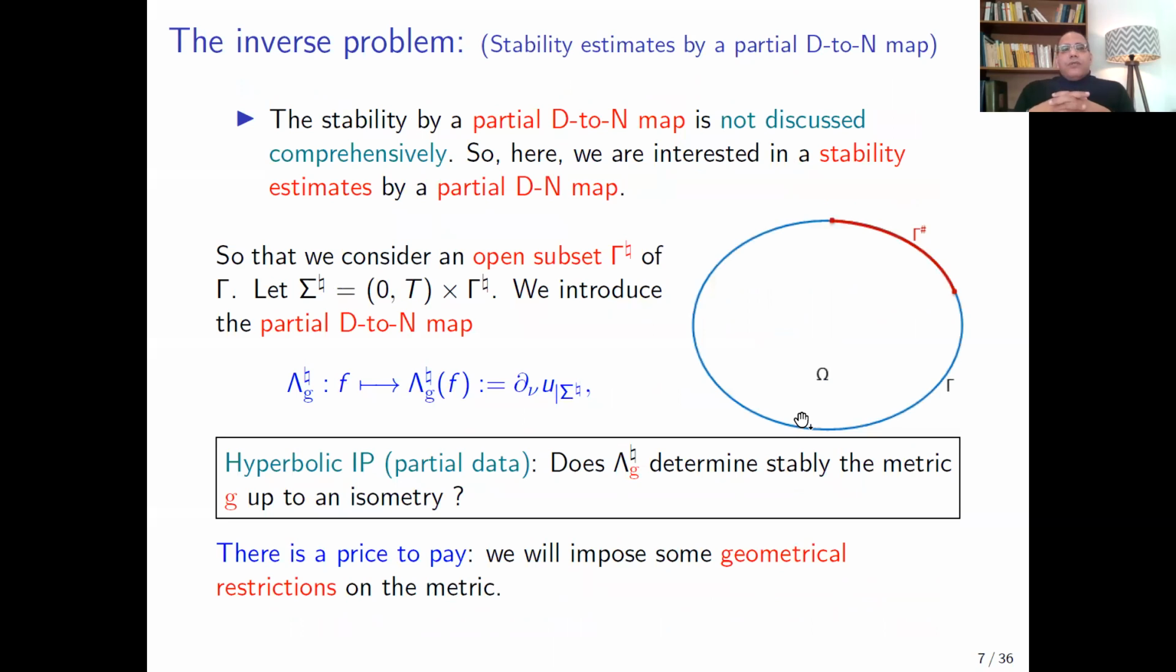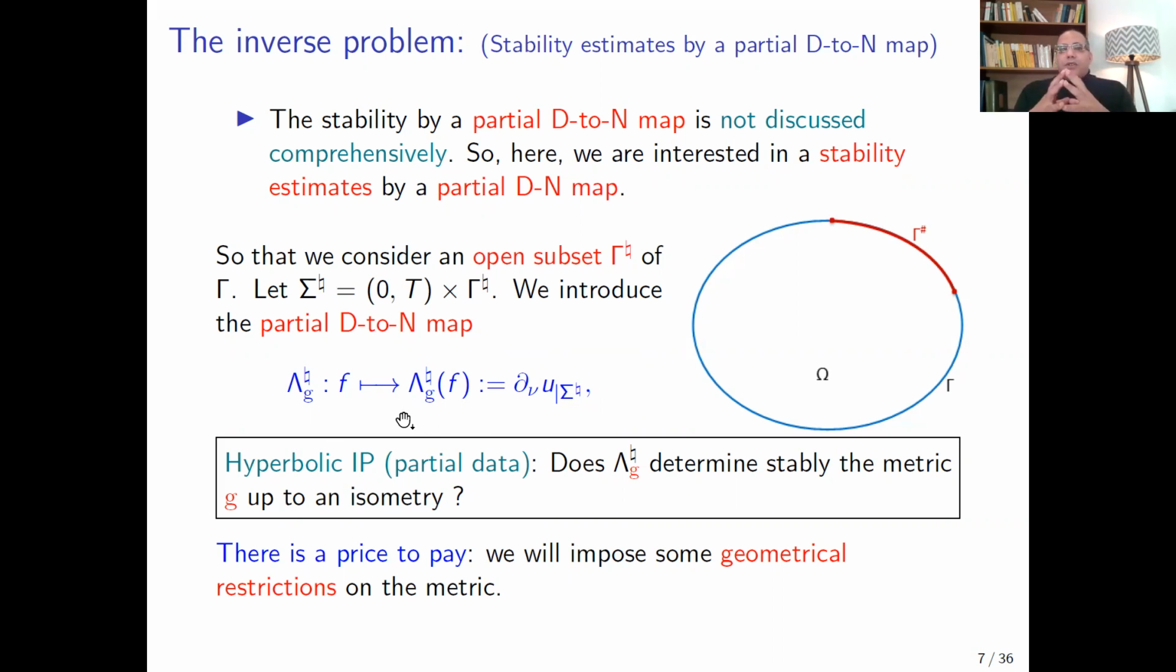In my talk today, I am interested in the case of the partial Dirichlet-Neumann map. For example, we assume that we have access only to a small portion of the boundary, gamma sharp here. So we can define the local, or partial, Dirichlet-Neumann map, lambda sharp G, as follows. For any boundary condition F, we consider the unique solution U of our initial system S, and then we measure only on gamma sharp. This is the partial Dirichlet-Neumann map.